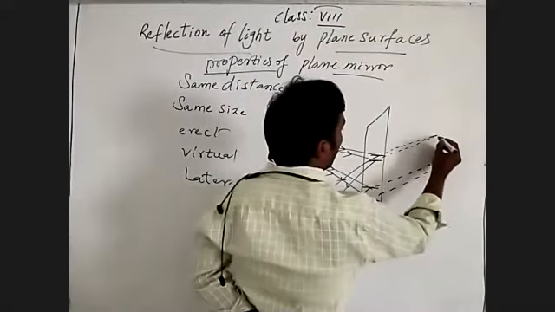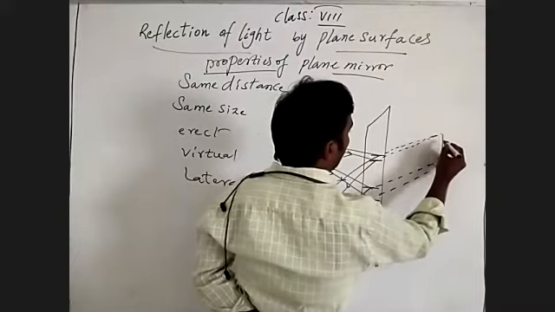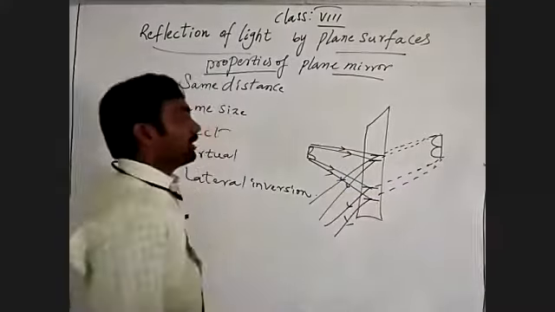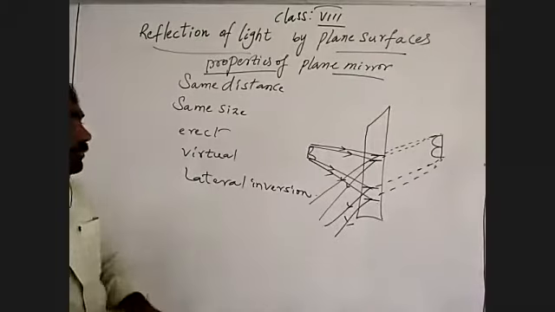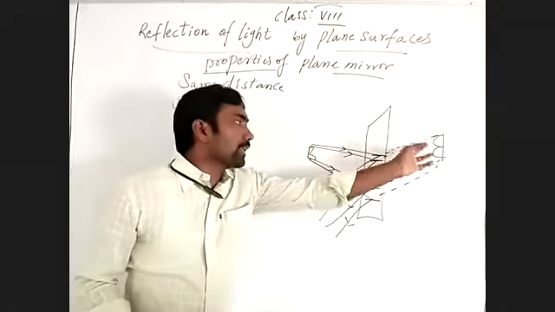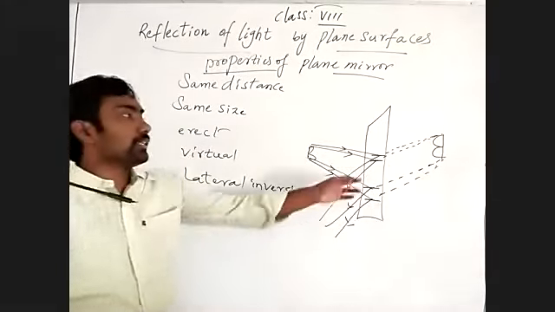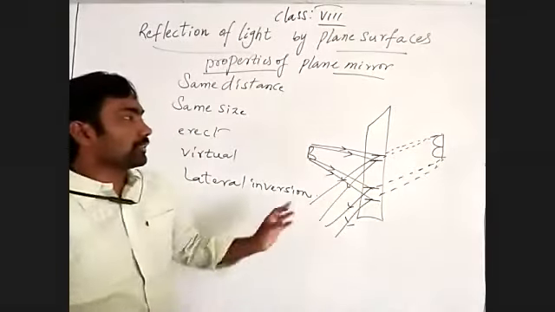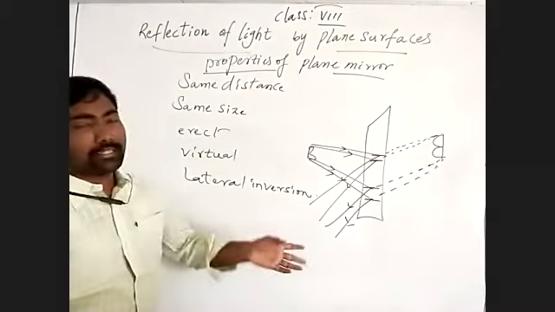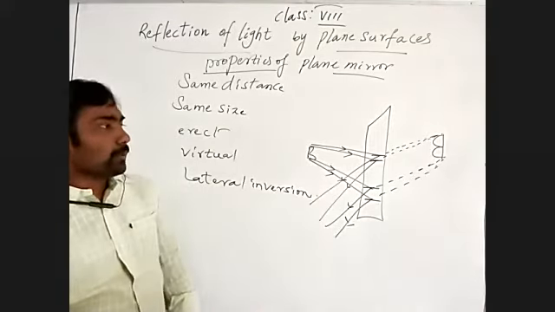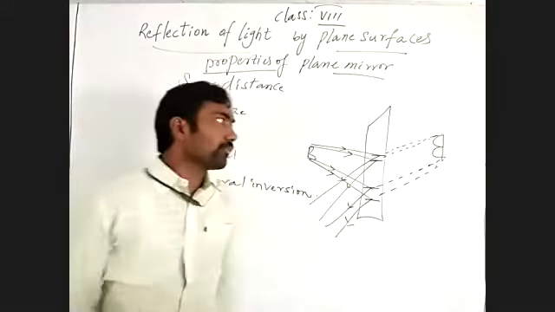So by that what happens? It will form as a reverse. See there, where the letter B is placed on the same side of the mirror, inside the mirror, the same side of the object, it forms inside the mirror at approximately the same distance. Generally, it is showing the same distance by the intersection of extended reflected light rays.